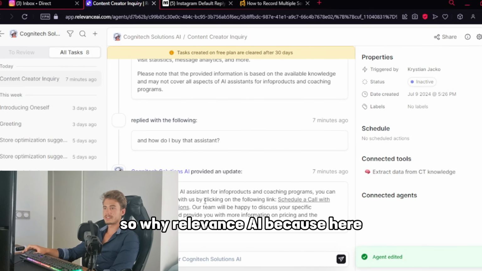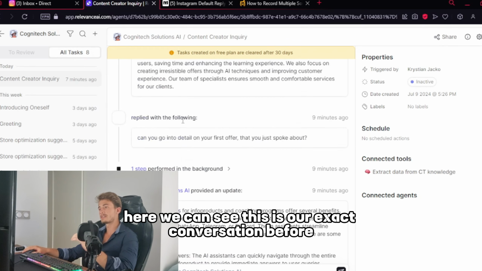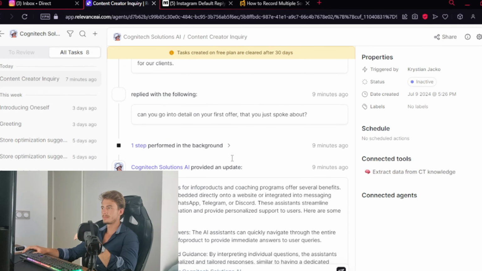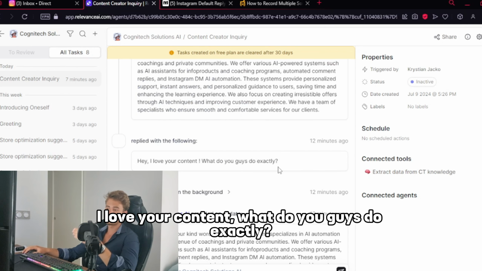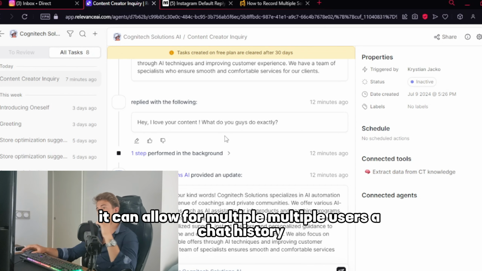So, why Relevance AI? Because here you can actually see me testing this bot before. Here you can see our exact conversation before. Here you can see my first comment: Hey, I love your content, what do you guys do exactly? And I chose Relevance AI, as I said, because it allows for chat history for multiple users.